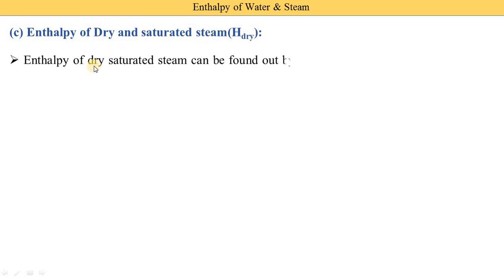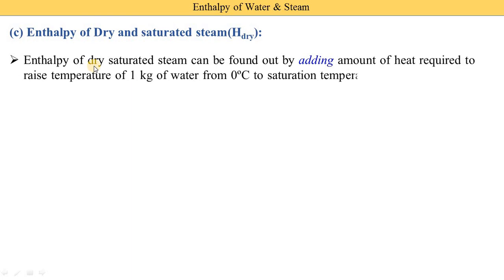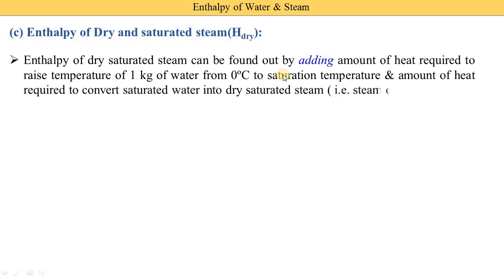So the enthalpy of dry and saturated steam can be found out by adding the amount of heat required to raise the temperature of 1 kg of water from 0 degree centigrade to the saturation temperature. So here we are adding two parts. One is hf, which is called the enthalpy of water.